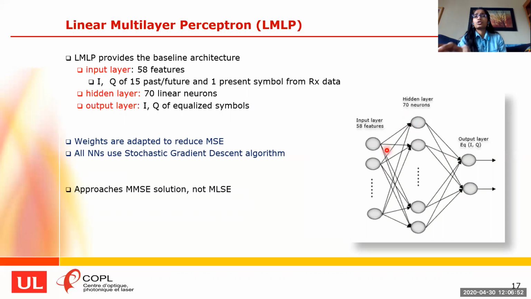All the weights of the neural network are adapted to decrease the mean squared error at the output. And we use the stochastic gradient descent algorithm for all the neural networks that we have examined in this paper. This simple linear neural network solution approaches only MMSE but not MLSE. We concentrate on our 2 nonlinear neural net architectures to approach the MLSE.